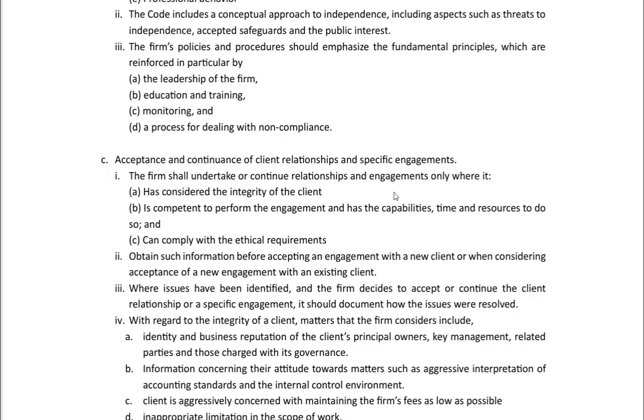Obtain such information before accepting an engagement with a new client or when considering acceptance of a new engagement with an existing client. Where issues have been identified and the firm decides to accept or continue the client relationship with a specific engagement, it should document how the issues were resolved.